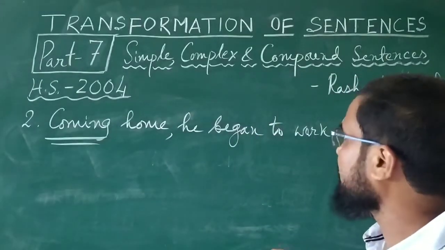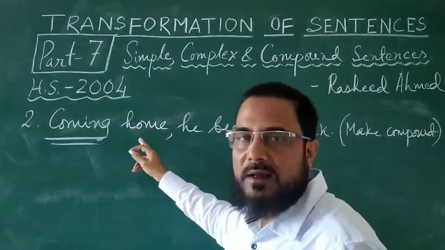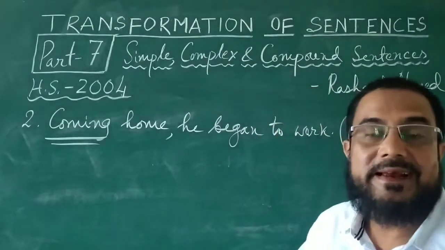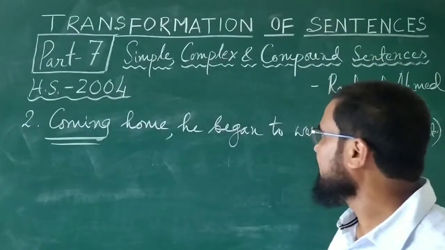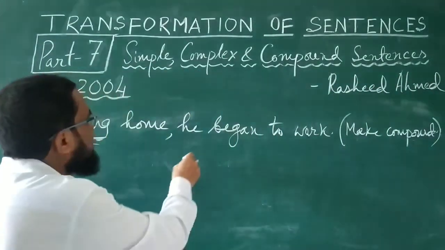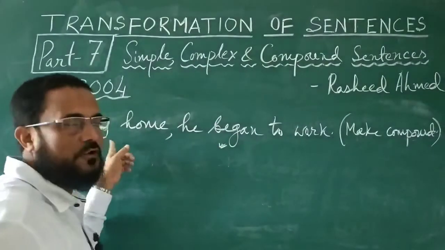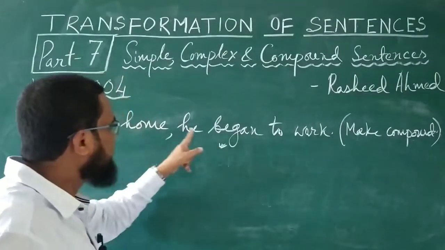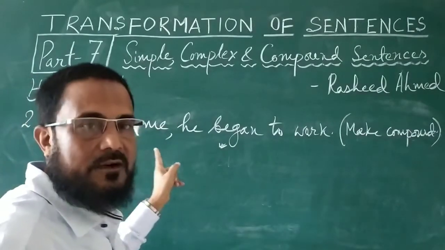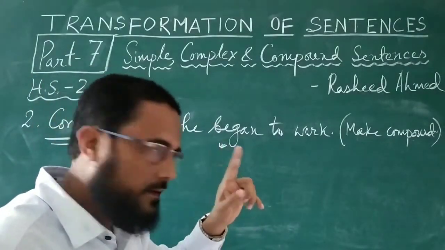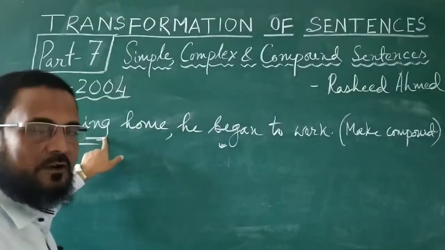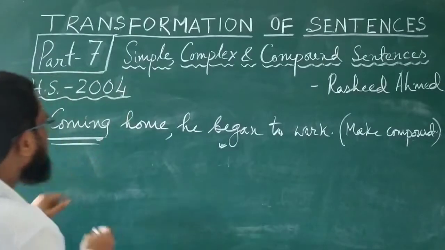When you make it compound, here you have to make one independent clause, one sentence itself. And then you have to add 'and'. You have to remove the comma. What tense should it be used in? He began, it is simple past. Coming should also be changed into simple past. He began, its subject is he. Coming home, the subject of the verb coming will also become the same subject he. The tense of coming will also be simple past tense. So it will be he came home.